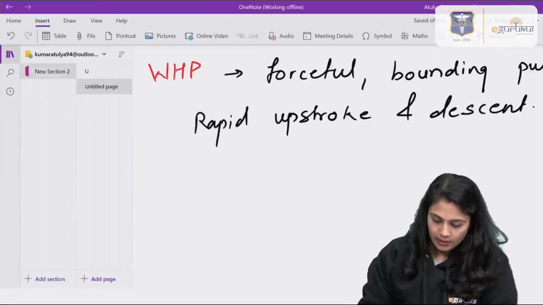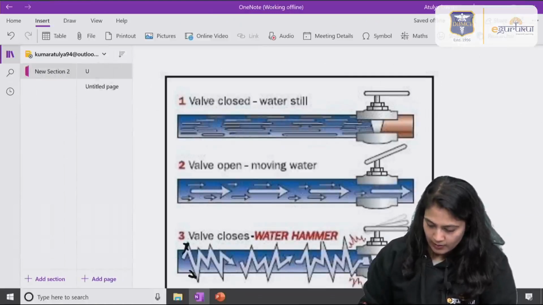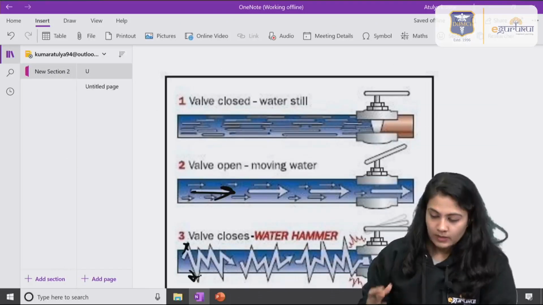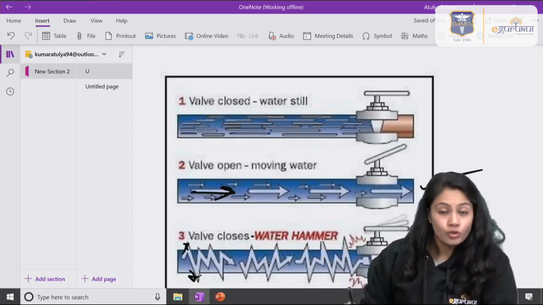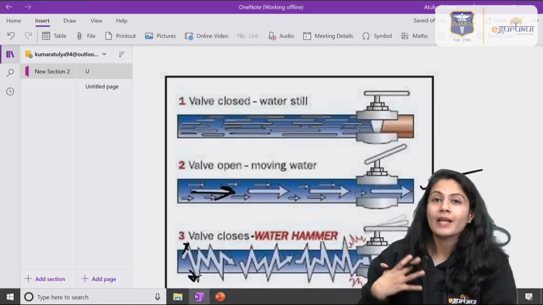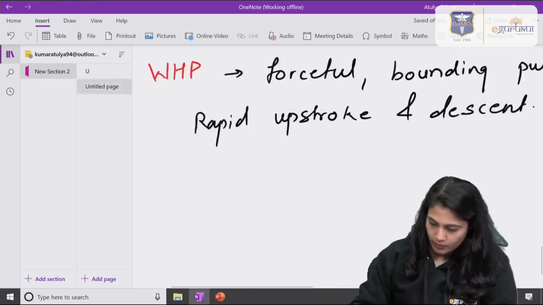In the diagram you can see that it has a rapid upstroke as well as descent, right? Normally the second diagram should be there, but in some hyperdynamic conditions, this phenomenon will take place.